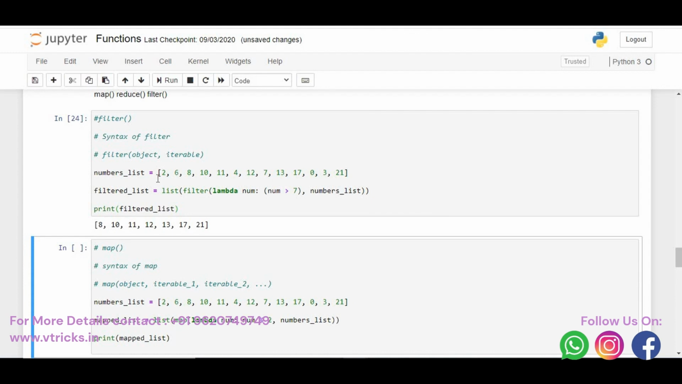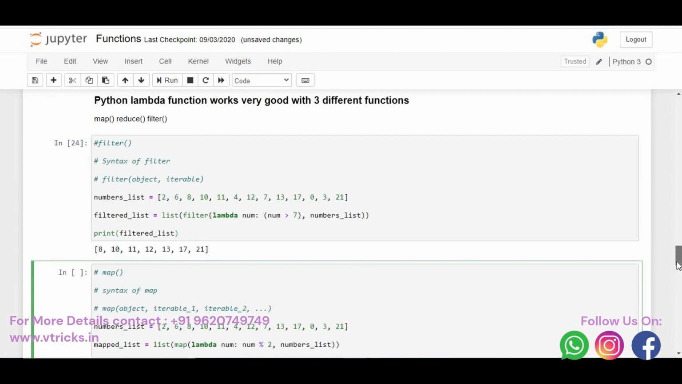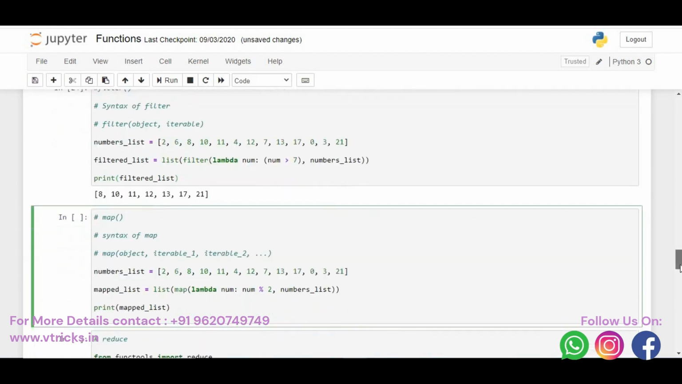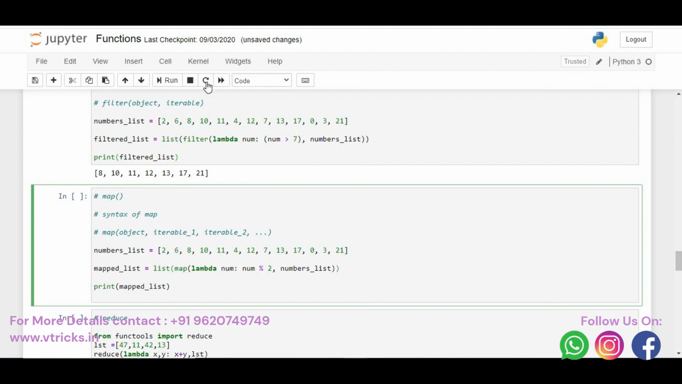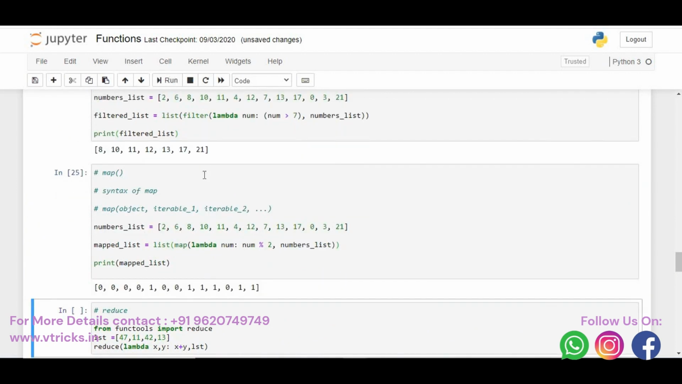Let us jump to the map function. What will the map function do? The map function again accepts an object and an iterable. Same as before, it accepts a lambda expression, then an iterable object. What the map function will do is take the same iterable we had in the filter command, and the same thing would be done, except it would be printed with each and every element as it is. For example, you can see num mod 2, meaning 2 mod 2 is what? 0. So 0 has been printed here.